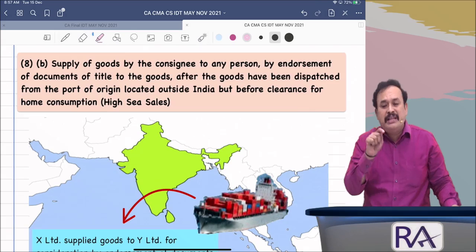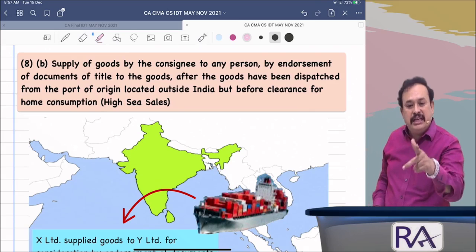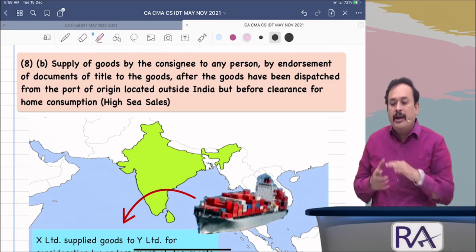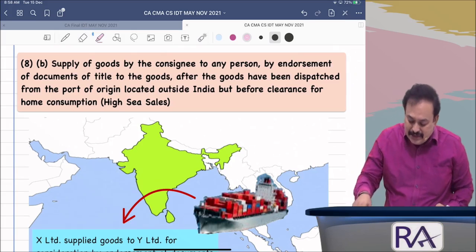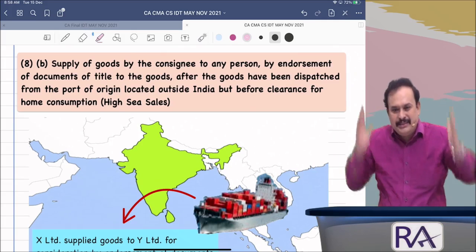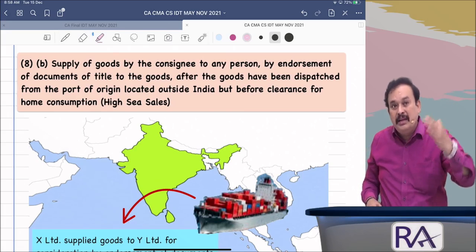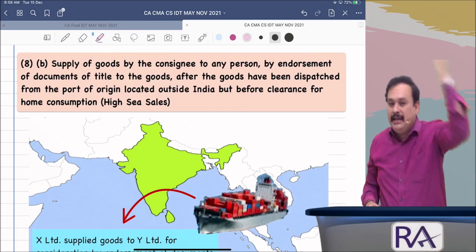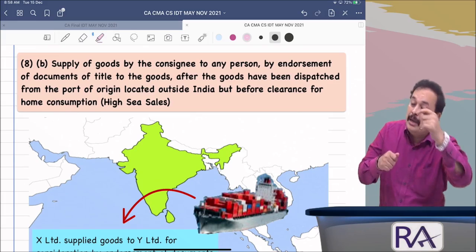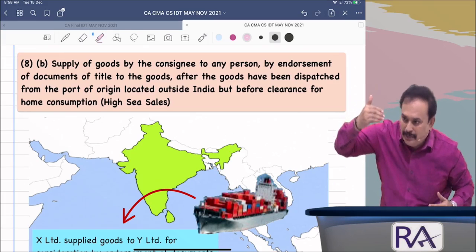In the earlier definition, when I referred to the term India, I told you what we mean by high seas, which is the area beyond 200 nautical miles from the baseline. I said so, or not? Goods are dispatched from a country of origin, say Thailand. The goods move in a vessel, crossing the territorial limits of Thailand, coming towards India. It is away, beyond 200 nautical miles from the baseline.